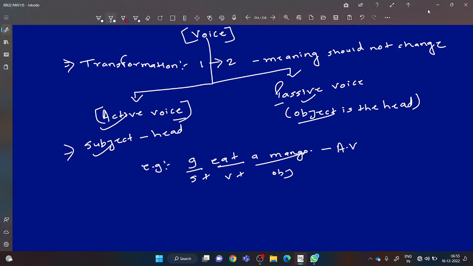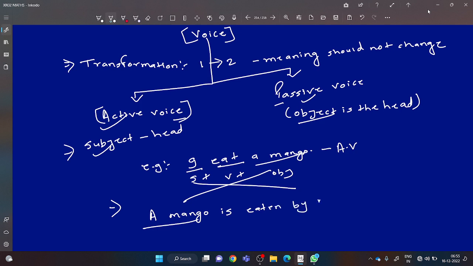So dear students, what I want to say is, if you are asked to change it into passive voice, you will say a mango, it is singular, you will say is eaten by. I will be changed into me. So this sentence is in passive voice. How can you say it to be a passive voice?